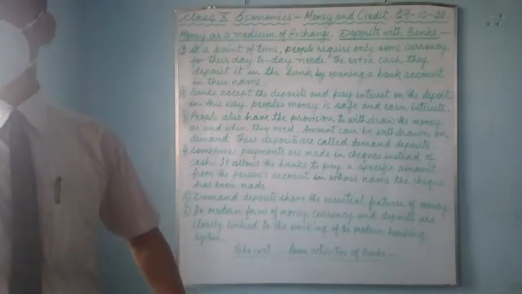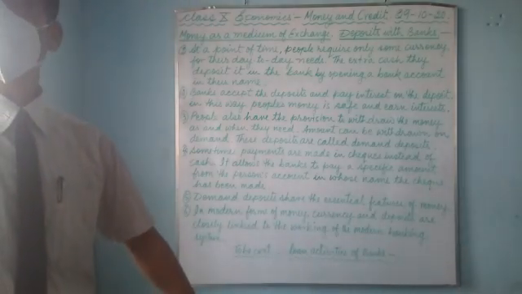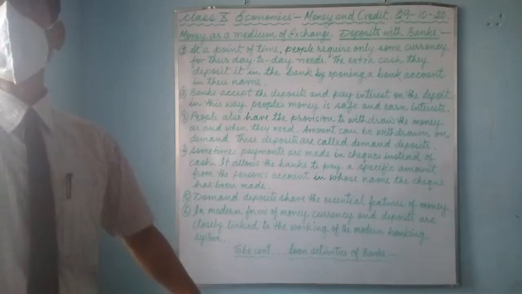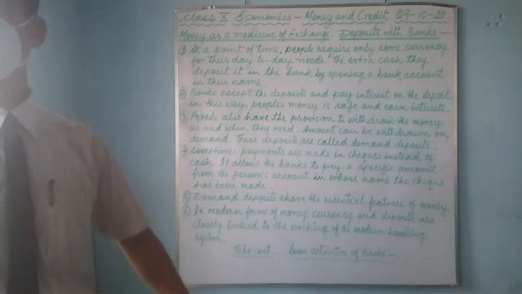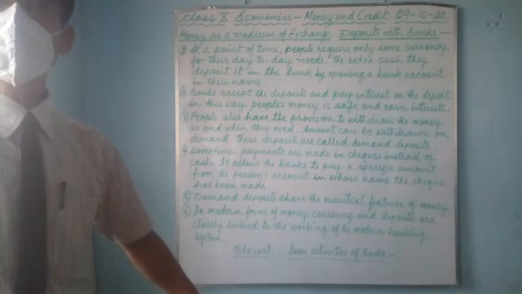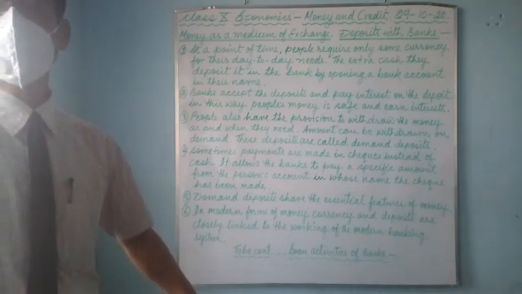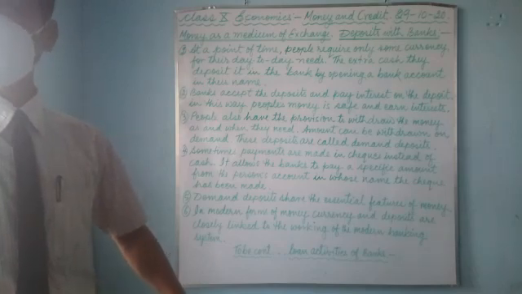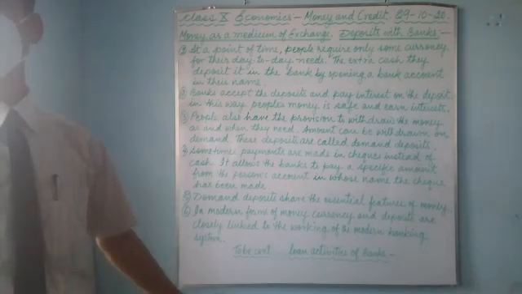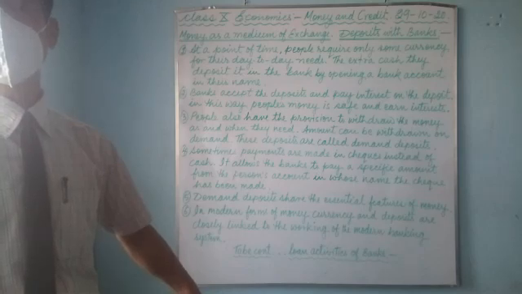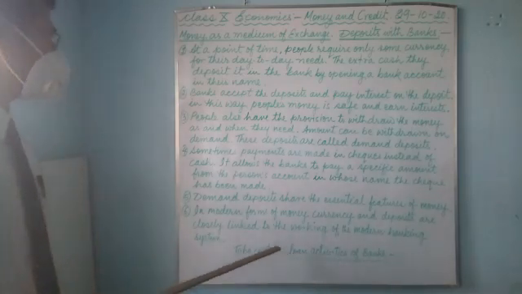So it's very easy nowadays for transactions. People carry MasterCard, rupee card, ATM card. Not only that, people carry checks instead of money. So it becomes very easy for the transaction. In our day-to-day life, everything is becoming very easy because of the banks. People do not carry money while traveling. They carry checks or rupee card or MasterCard. So it becomes very easy. So in this way the bank functions.